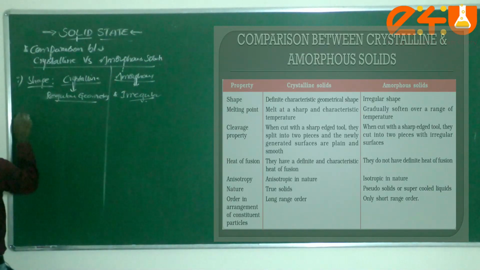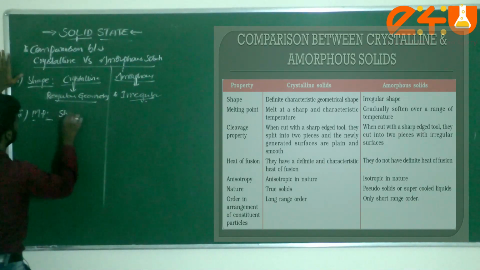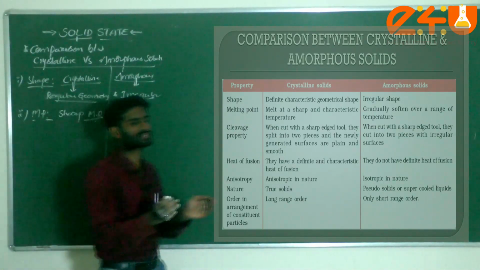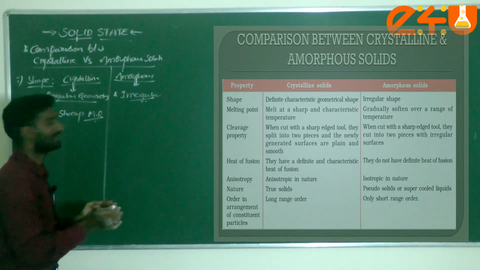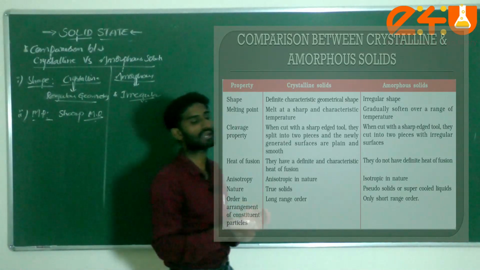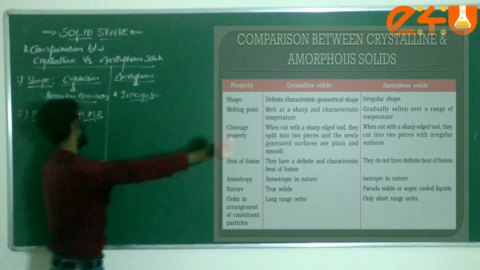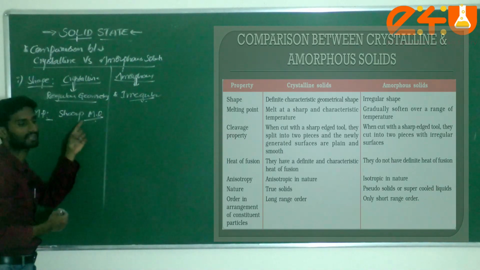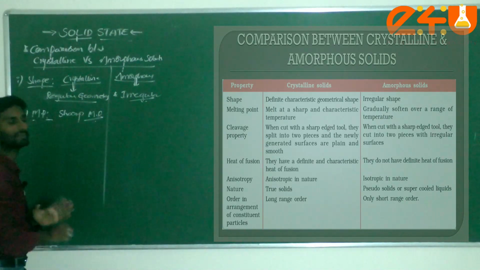Next, go to melting point. Crystalline solids have sharp melting points, because the attraction forces between the atoms in such solids are very, very high. That's why, if you want to break such forces, we have to apply a greater temperature from the external side. Then obviously the boiling and melting points are high, dear students. That means the sharp and characteristic melting points.